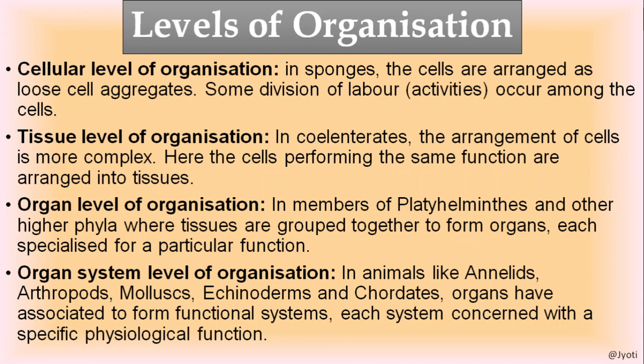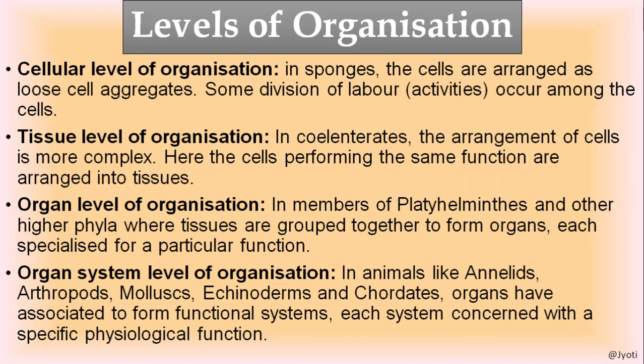It includes the buccal cavity, then esophagus or food pipe, stomach, intestine. So these are all different organs. Stomach is an organ, intestine is an organ, esophagus is an organ. Then the associated glands, that is the pancreas, the liver, and the salivary glands, are also individual organs.